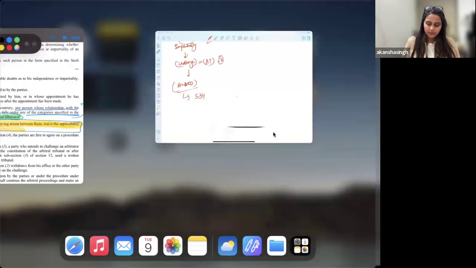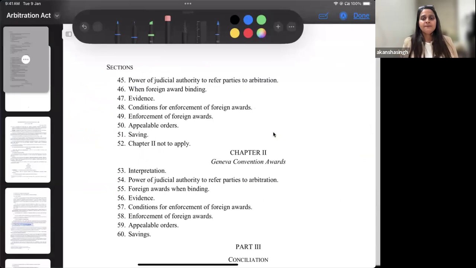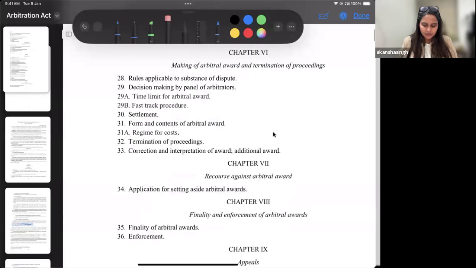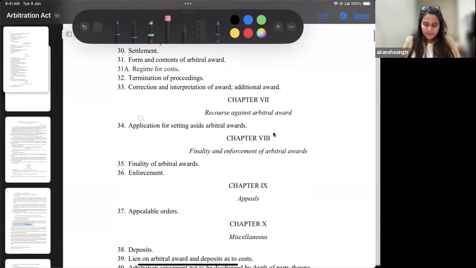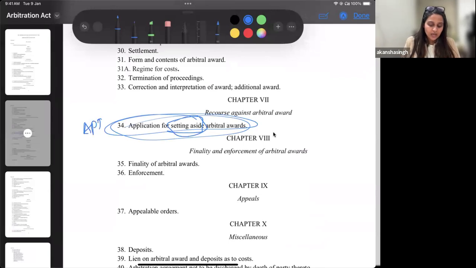So I don't know whether you are aware of this entire chronology, but you must know this, okay? So while you're reading and preparing this law, just try to see what nexus exists between all these provisions. So I'll briefly take you to section 34, which talks about application for setting aside of arbitral award. If there is an arbitral award, can we ask it to be set aside? It does not talk about appeal from arbitral award.